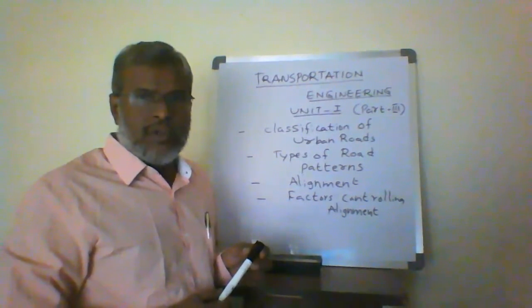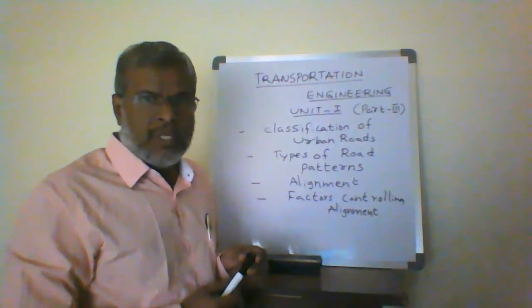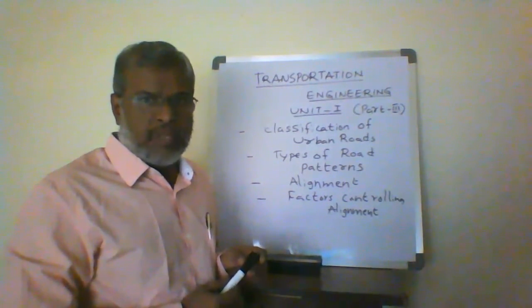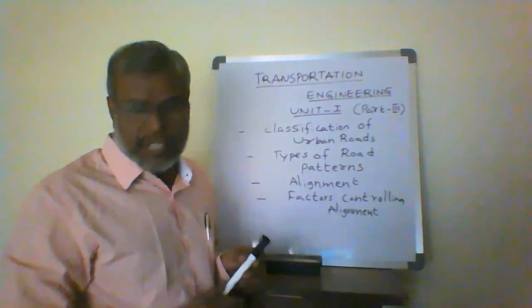Now, in continuation, what are the various types coming under the classification of urban roads, the types of road patterns we are going to use, what is meant by alignment, and what are the factors controlling alignment.